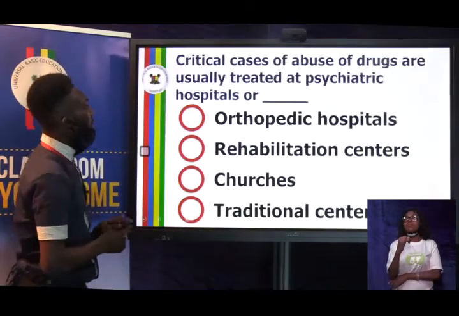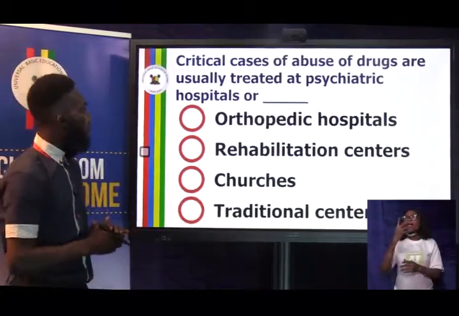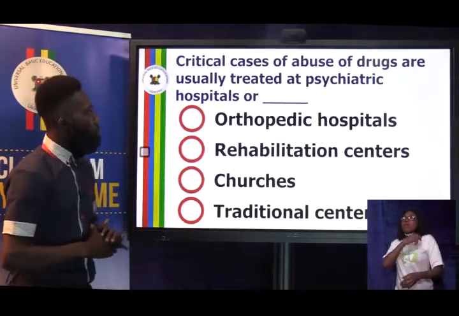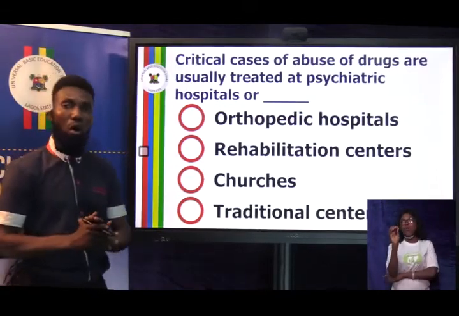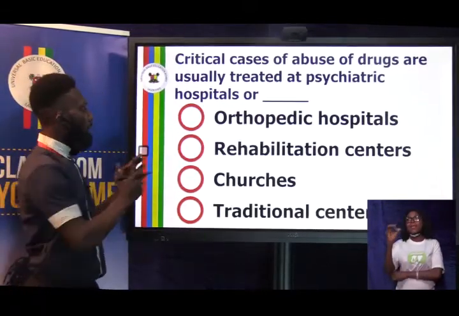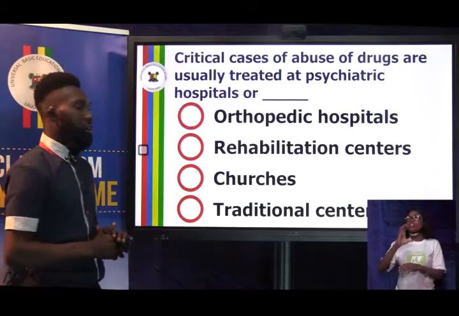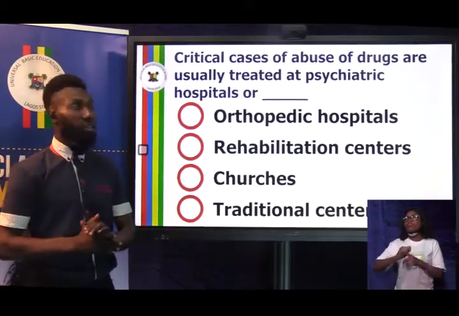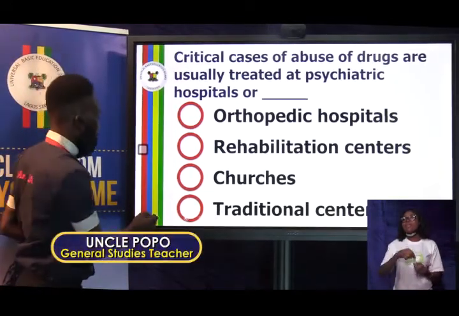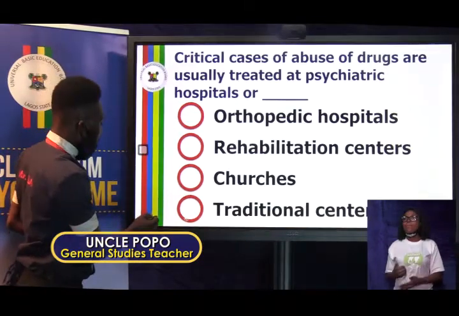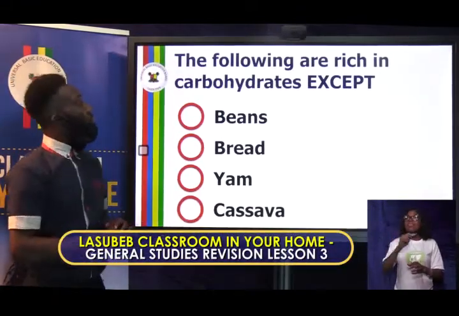The next question is, critical cases of abuse of drugs are usually treated at psychiatric hospitals or dash. Options: A, orthopedic hospitals. B, rehabilitation centers. C, churches. D, traditional centers. What is the correct answer there? The right answer to this is rehabilitation centers. Good one. Moving on to the next question, and that is in physical and health education.